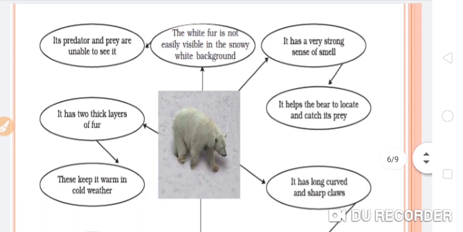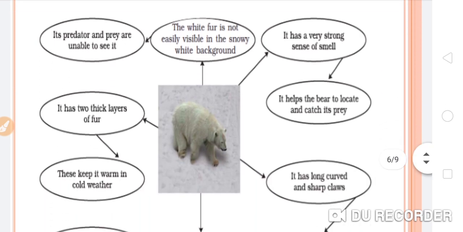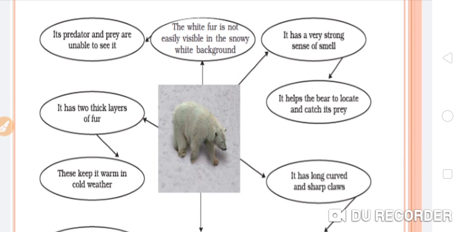Here we have read a number of adaptive features of the polar bear, and some are also mentioned here. Its predator and prey are unable to see it. Why? Due to the white fur. The white fur is not easily visible against the snowy white background. Next, it has a very strong sense of smell. How is this sense of smell helping the polar bear?